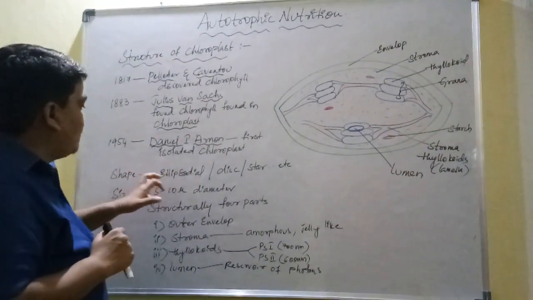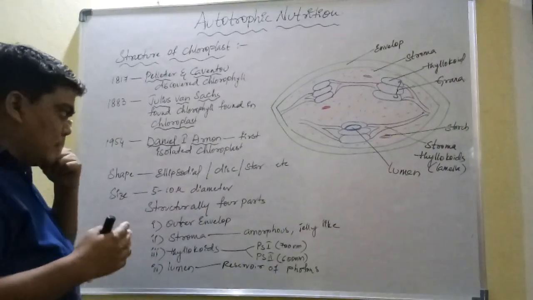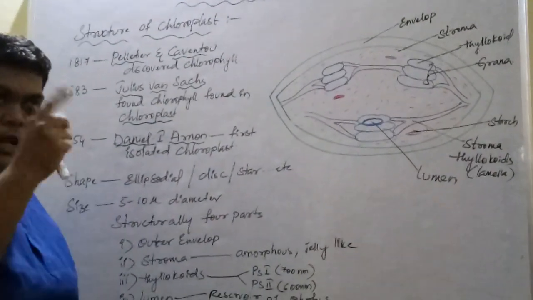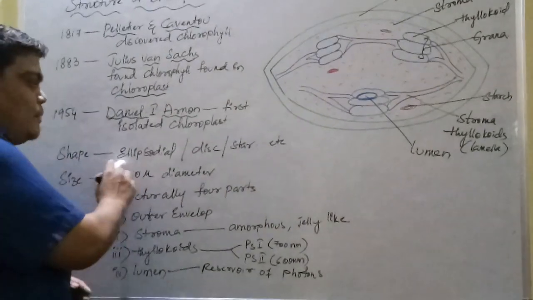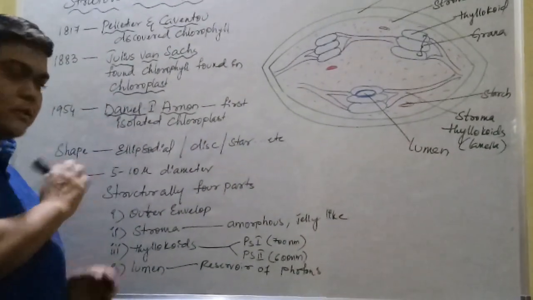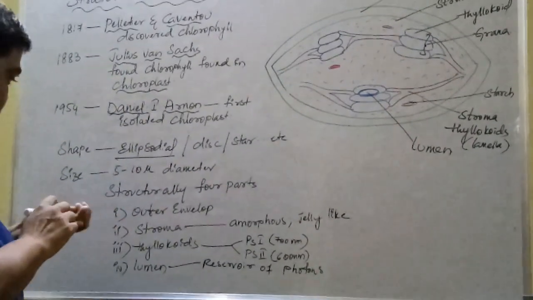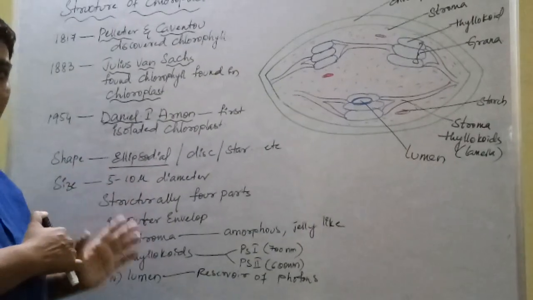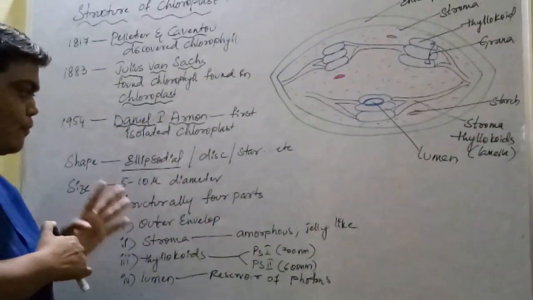Now coming to the shape of the chloroplast, it varies in different plants and algae. It can be disc shaped, star shaped, or spiral as in Spirogyra. But usually in higher plants it is ellipsoidal in shape. Now coming to the structure of chloroplast. Structurally, chloroplast consists of 4 main parts.